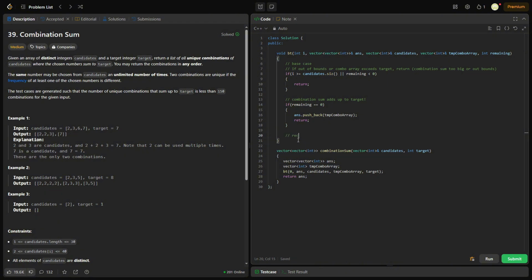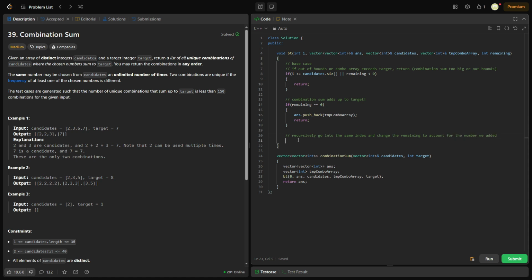So this is basically recursively going into the same index and changing the remaining to account for the number we added, right? So we're going to say BT, and let me just copy this so I don't mess up my variables or anything. Now let me remove these types here. We just want the variable names. So we're going to basically recurse into the same index.